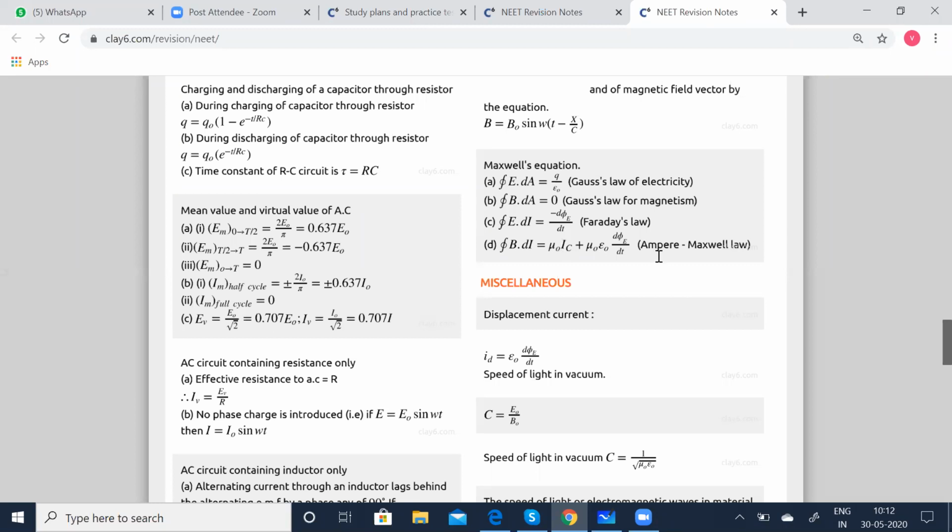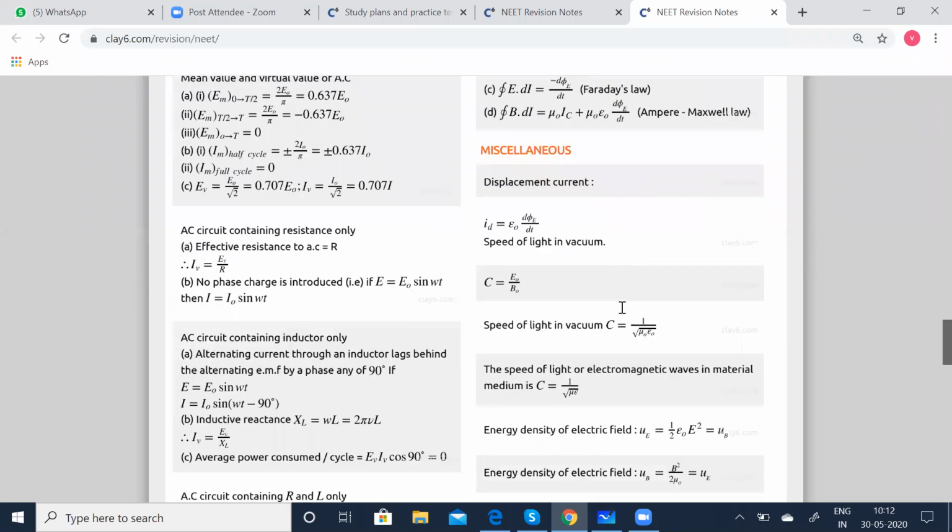This is what is called the displacement current, and this concept has to be learned because this is what we are going to apply in this. One of the important formulas in this lesson: the displacement current Id is given by epsilon 0 d phi E by dt.